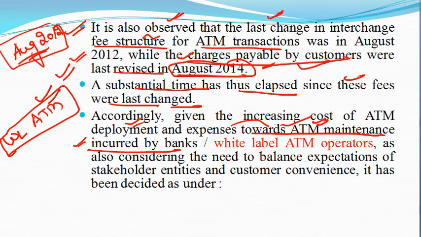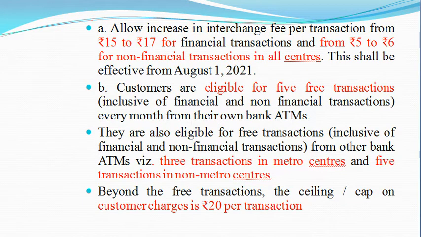Let's discuss what charges they will fix. Allow an increase in interchange fee per transaction from 15 rupees to 17 rupees for financial transactions, and from 5 rupees to 6 rupees for non-financial transactions in all centers.